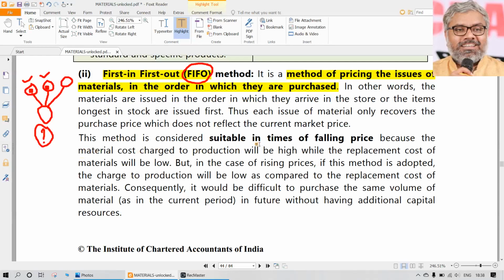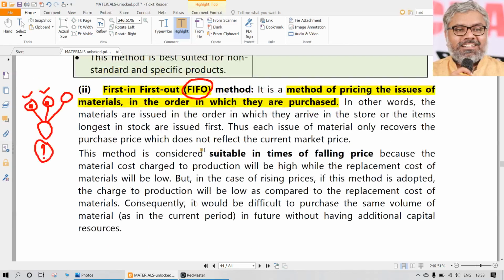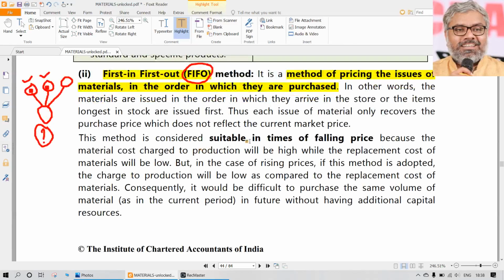Wherever the prices are falling, because the closing stock is going to reflect the latest purchases, it will be valued low. In such cases, FIFO method will be better suited. Once again, there is no such practical application of which is suitable and which is not suitable. You and I, whatever we can think about, are not going to decide in the organization.